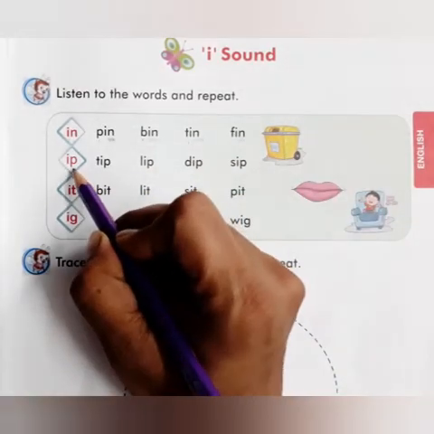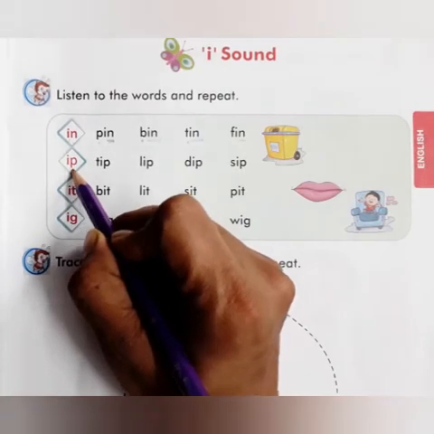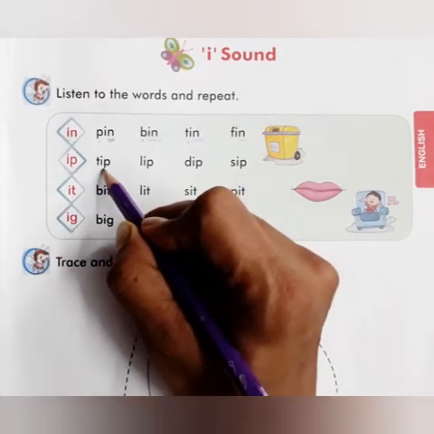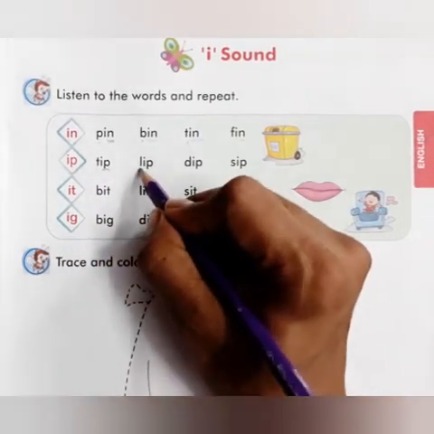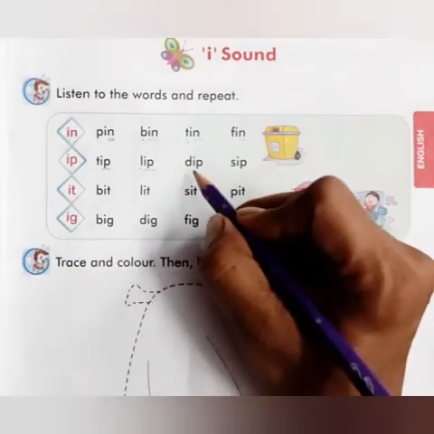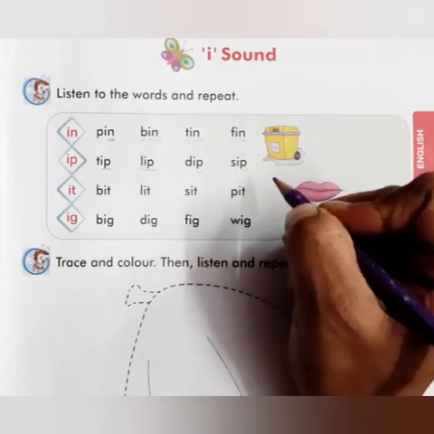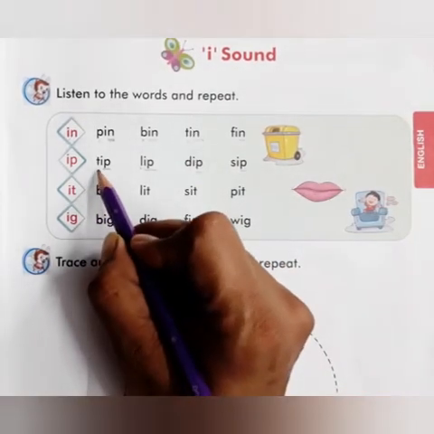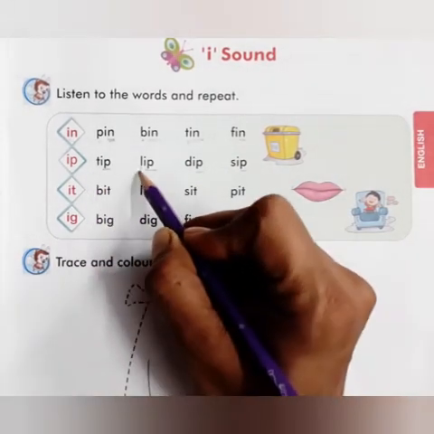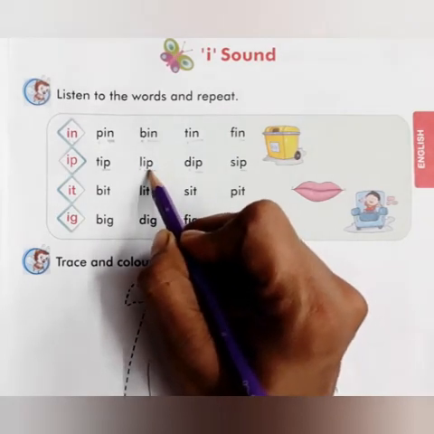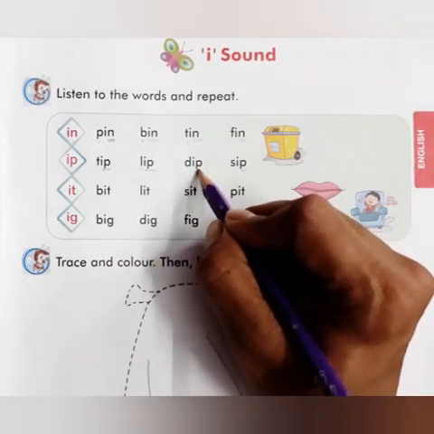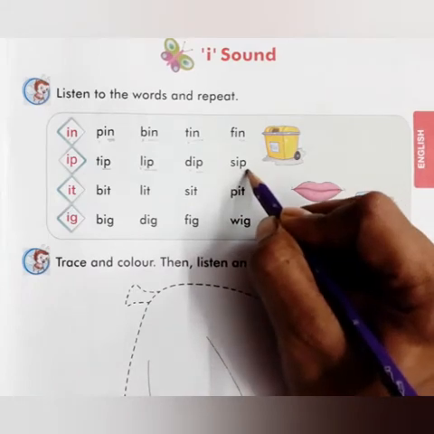Okay, now next one. Ip, ip, d, ip, dip, l, ip, lip, s, ip, sip. Now again repeat it. D, ip, dip, l, ip, lip, d, ip, dip, s, ip, sip.